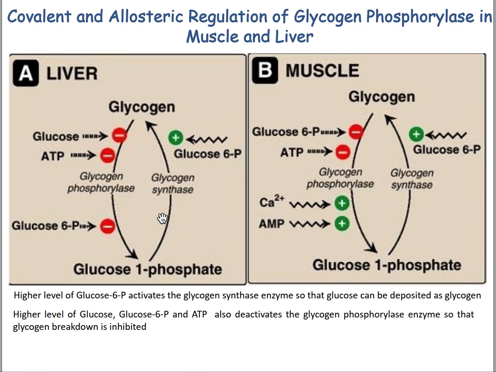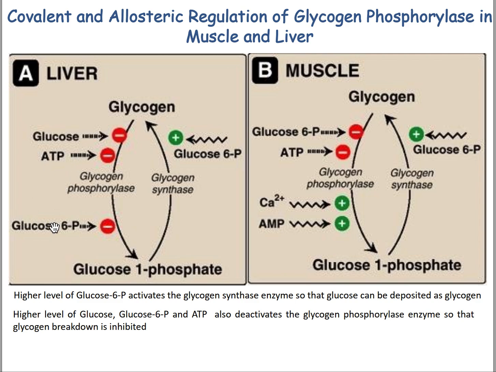So what is the covalent and allosteric regulation of glycogen phosphorylase in muscle and liver? This is basically the same: the conversion of glycogen to glucose 1-phosphate, then glucose 1-phosphate to glucose 6-phosphate, then glucose 6-phosphate to glucose. When the concentration of glucose is higher, the concentration of glucose 6-phosphate will be higher, and also the ATP will be higher. Those three compounds will deactivate glycogen phosphorylase. That means the breakdown of glycogen will be stopped because there is a lot of glucose and glucose 6-phosphate.